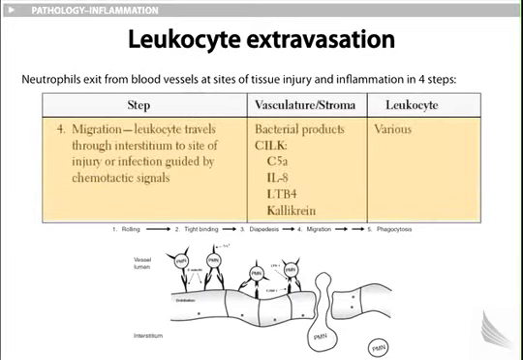Step 4 is migration, in which a leukocyte travels through the interstitium to the site of injury or infection, guided by chemotactic signals. From the vasculature and bacterial products, there are factors such as the mnemonic SILK: C5a, interleukin 8, leukotriene B4, and kallikrein. And on the leukocyte, there are various factors.